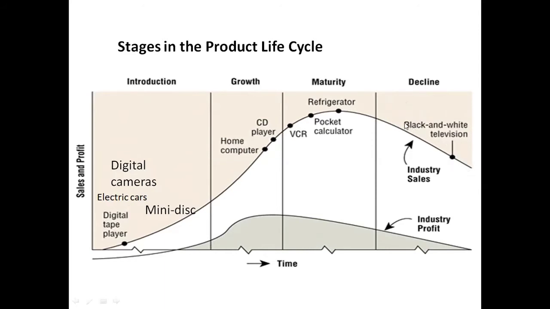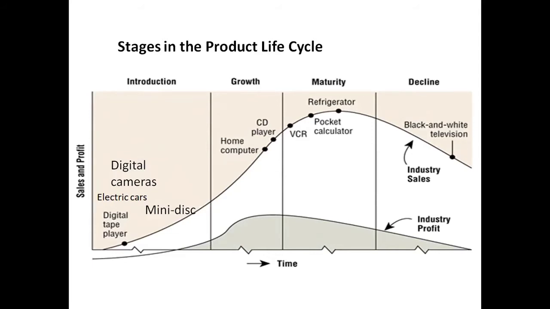Some of the examples are black and white TV. Black and white televisions are the best examples for the decline stage. And you have some other products like video game players.